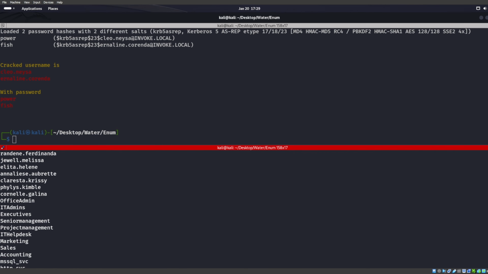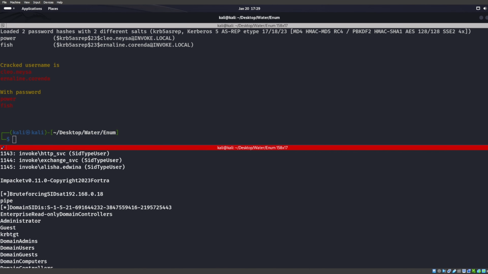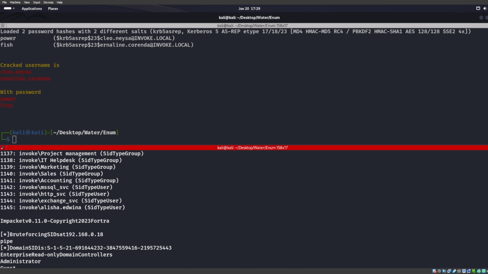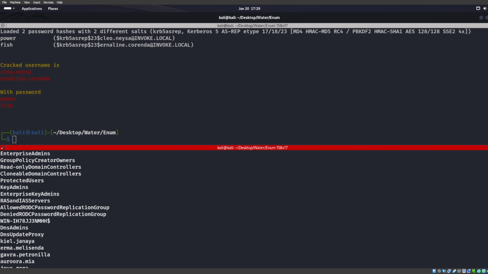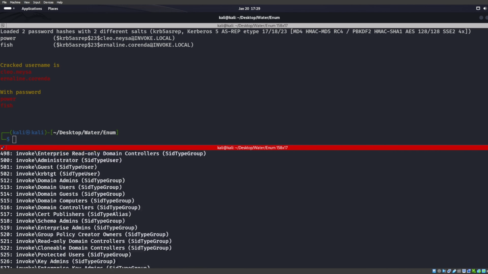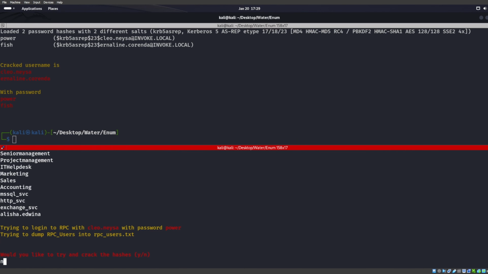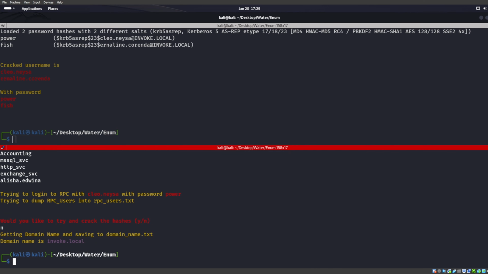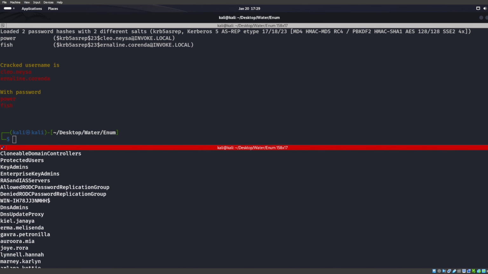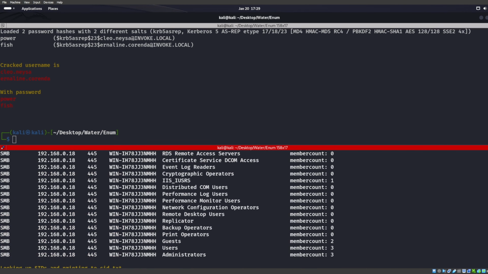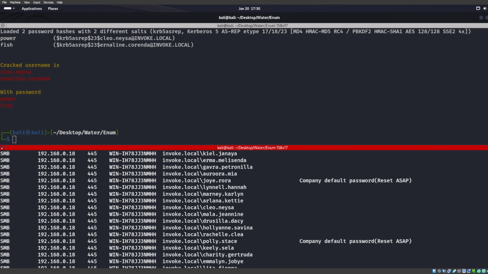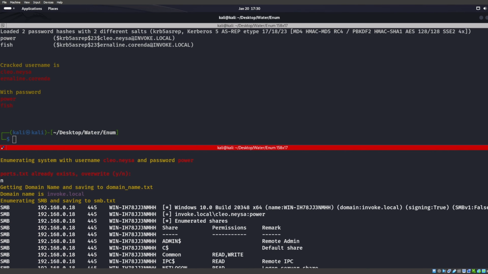And as you can see, we did find a couple more people in here whenever it went through, because it's using impacket with brute forcing SIDs, right? And we see that we found MSSQL, HTTP, and Exchange service accounts. Right, so we are actually finding some more people in here. And that's all printed to SID.txt. We don't want to try to crack the hashes. Okay, so we can see that it just found some more people for us. If it's able to do other things in impacket, it will try. All right, but yeah, that's the impacket version of it.